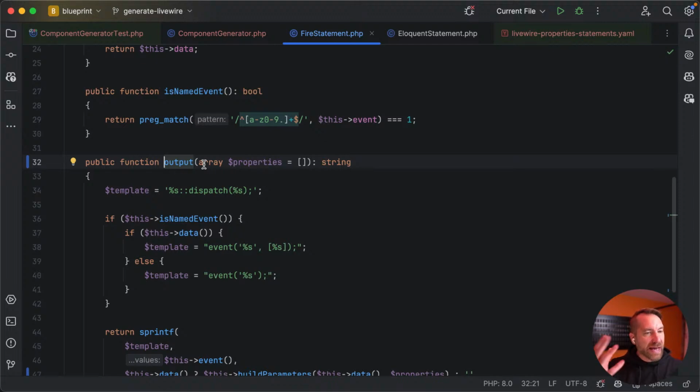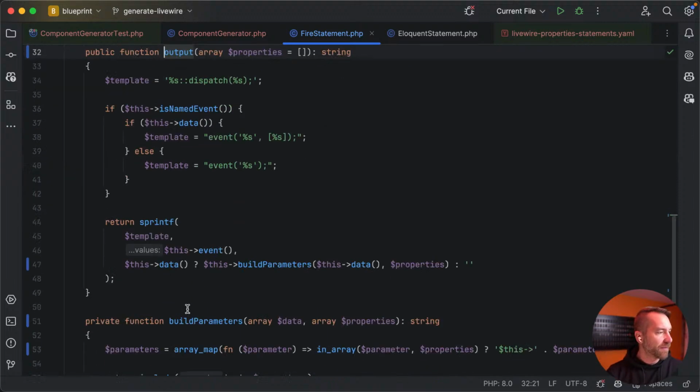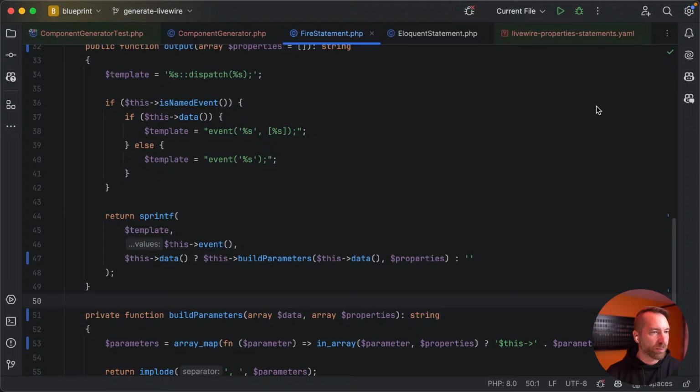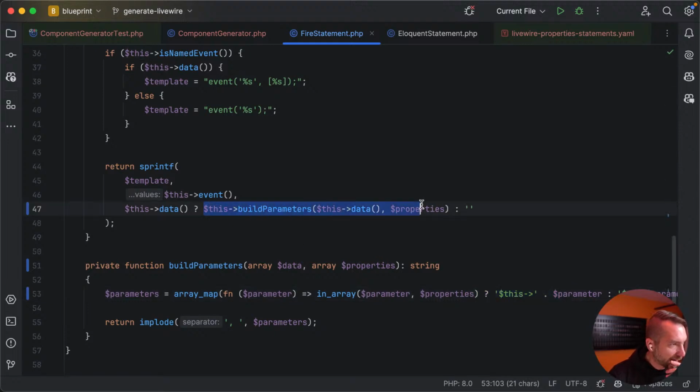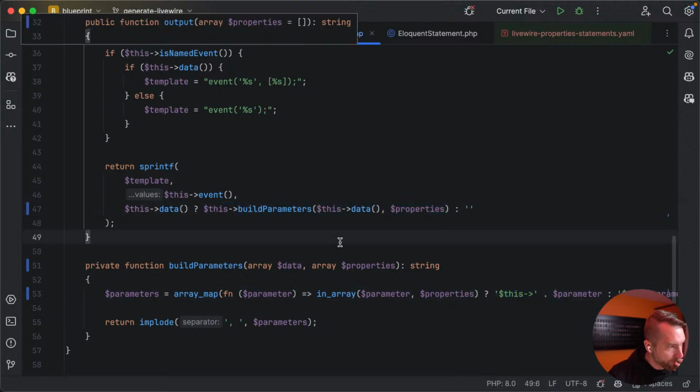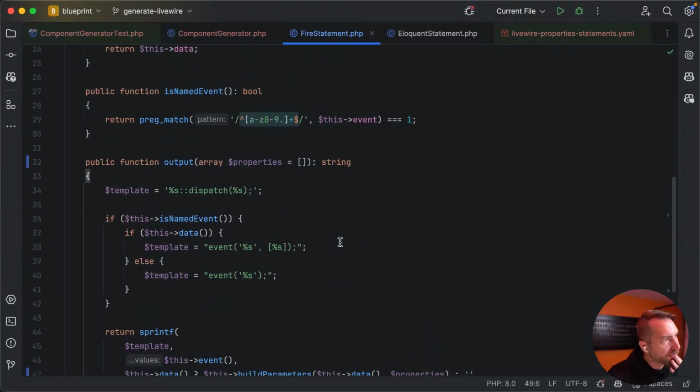And in that case, if it's in here, then we prefix it. We build out the parameters and prefix it with this if it's in array properties. So we kind of bundle that down. Fair enough. So we kind of do the same thing with all of these.